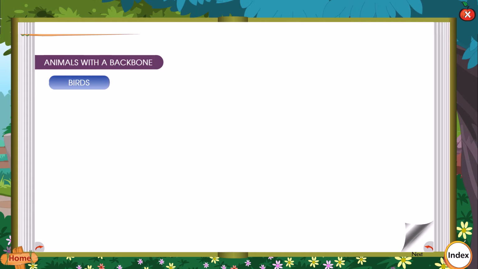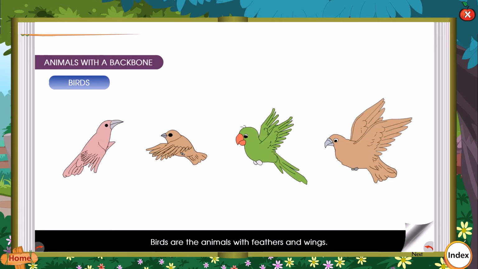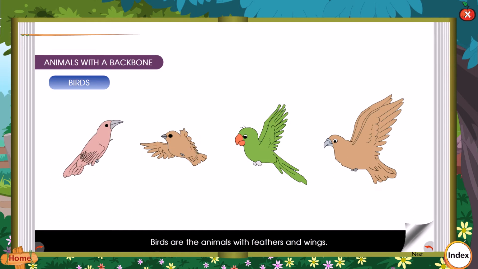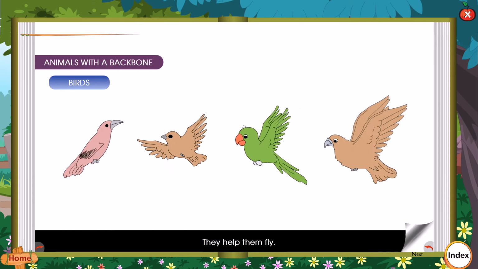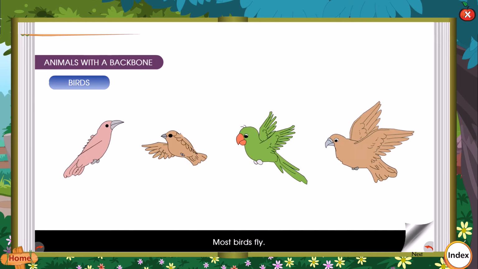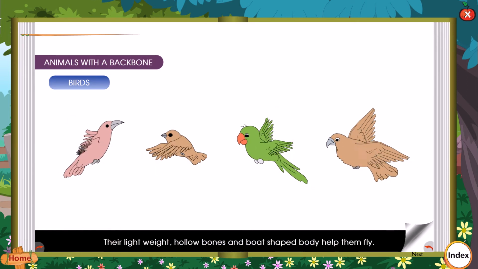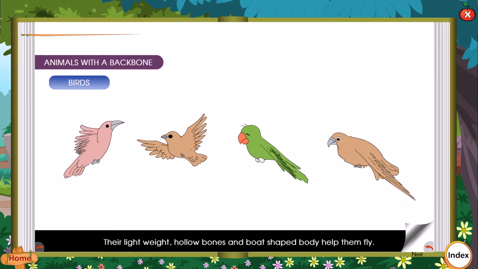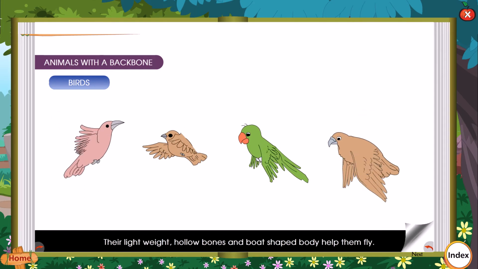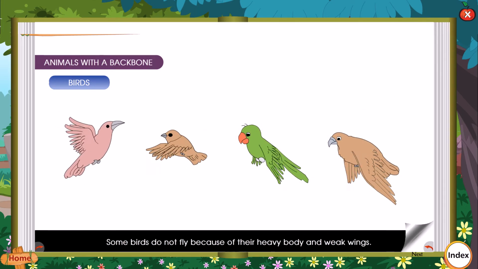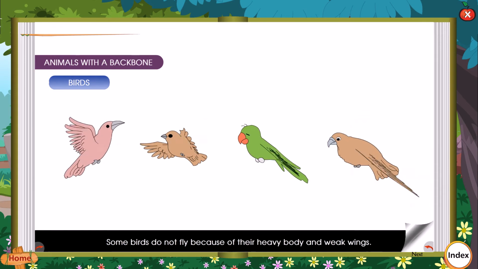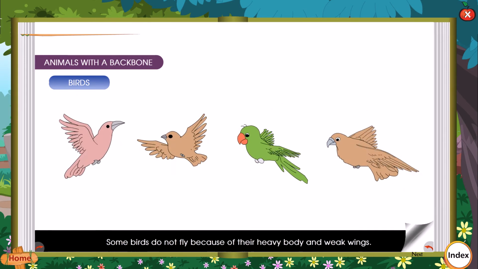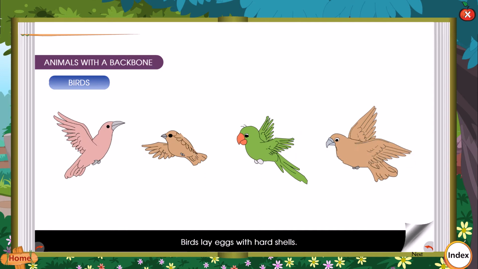Birds. Birds are the animals with feathers and wings. They help them fly. Most birds fly. Their lightweight, hollow bones, and boat-shaped body help them fly. Some birds do not fly because of their heavy body and weak wings. Birds lay eggs with hard shells.